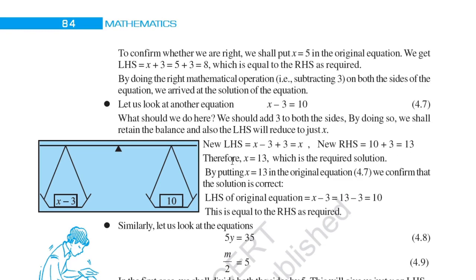So x is equal to 13. By putting 13 in the original equation, LHS is equal to 13 minus 3 is equal to 10. This is equal to the RHS as required. Let us look at another equation.